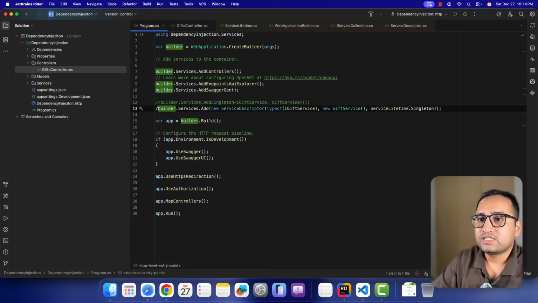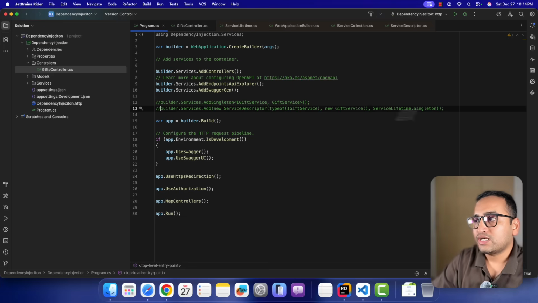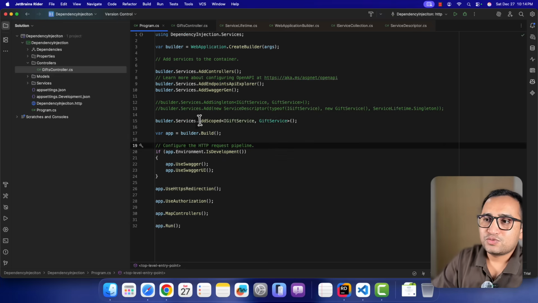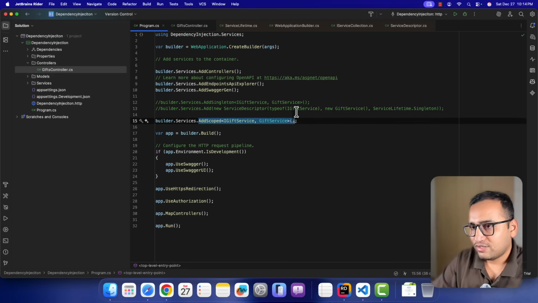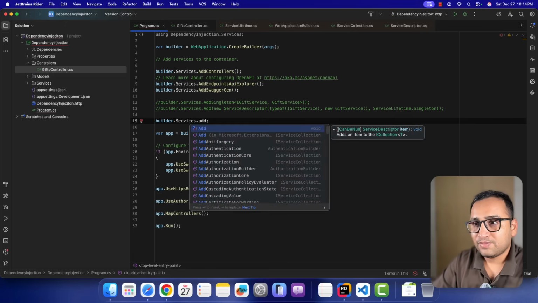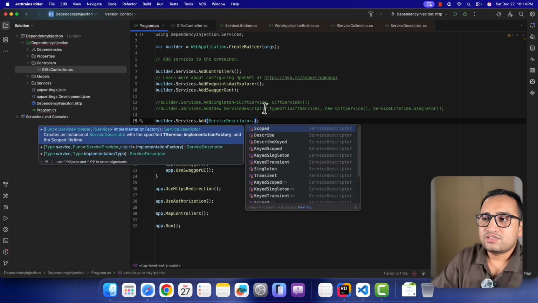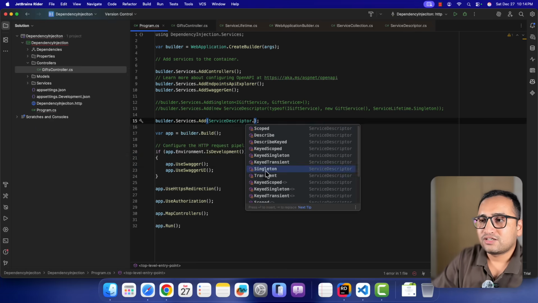Now I want to comment this line and see what else we can do with this builder.services. I'm not using this AddScoped method for now. Let's simply focus on the add method because that is the one that we are learning in this video. If I press the dot, you will notice that there are several static methods on this class. This is scoped, this is singleton, and this is transient. Let's focus on this singleton first.